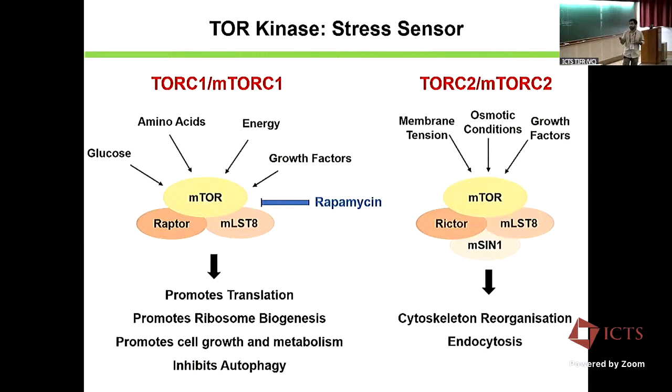TOR complex 1 can sense multiple stress conditions, and if it is inhibited, it can lead to a decrease in translation and ribosome biogenesis. To do that, we can simply add rapamycin and inhibit translation.